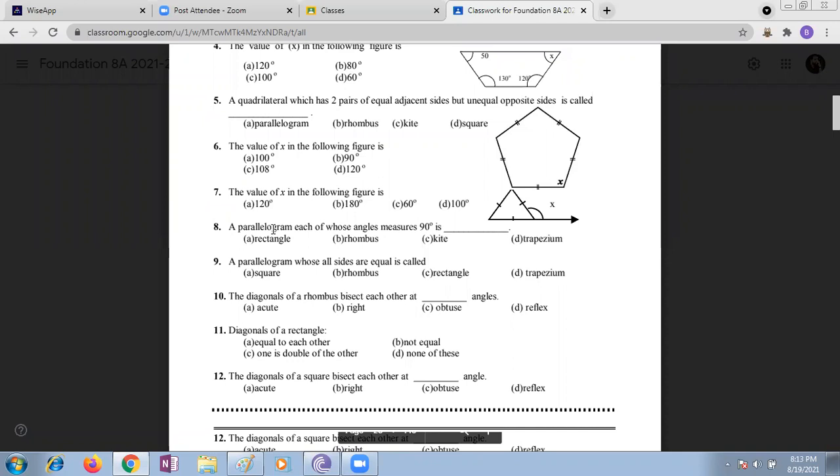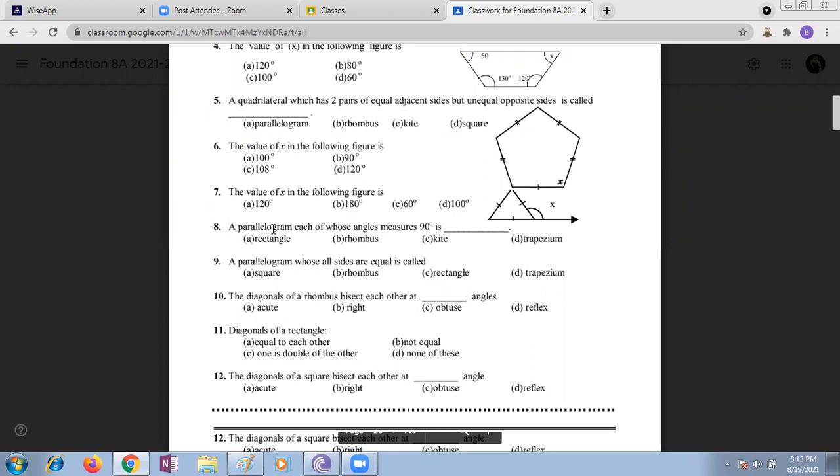Yes, who will give this? A quadrilateral with two pairs of equal adjacent sides but unequal opposite sides. Ma'am, kite. Very good. Why? Because in a parallelogram, the two pairs of equal sides are parallel, not adjacent. Here the two pairs of equal adjacent sides with unequal opposite sides means you will immediately get the option as kite.